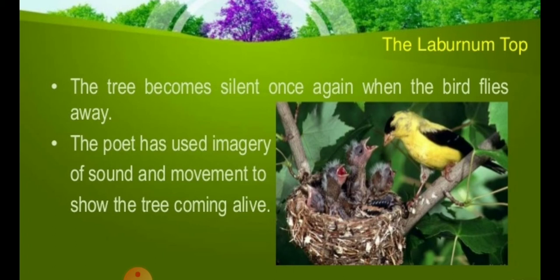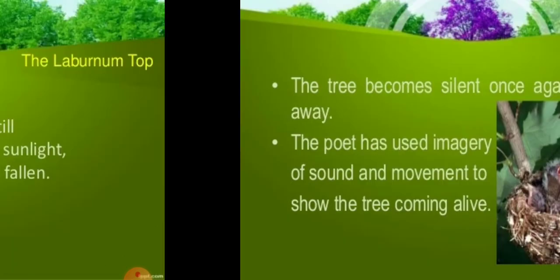That's why it's also a good example of imagery, right? When it touches our five senses, as I have told you in the poetic devices, right? When it touches the five senses, then it is a good example of imagery. Here, see, the baby chicks are taking the feed from the goldfinch, right?